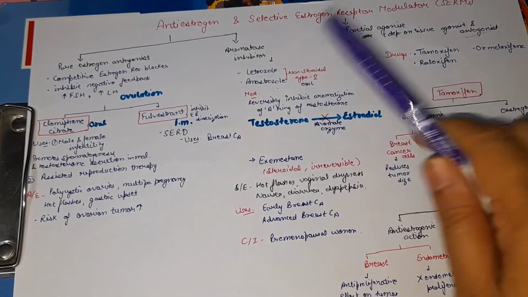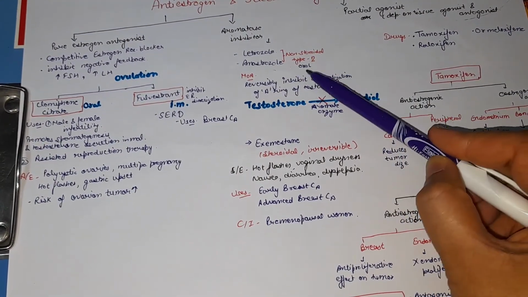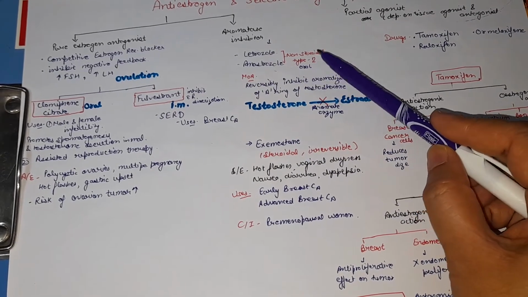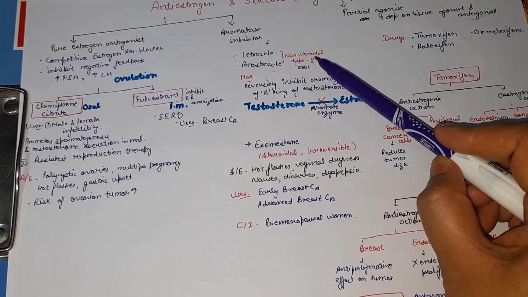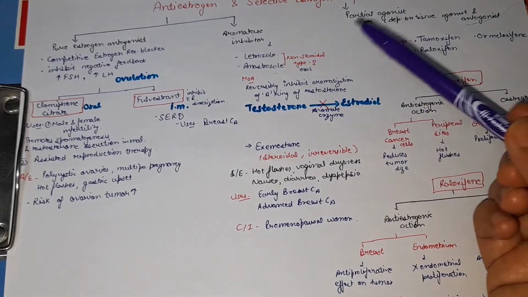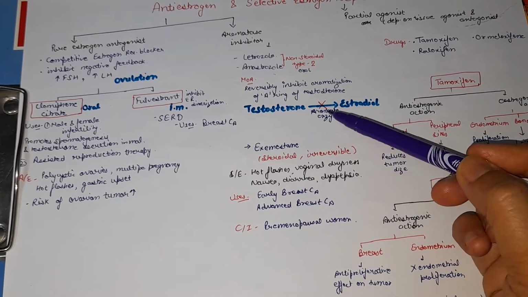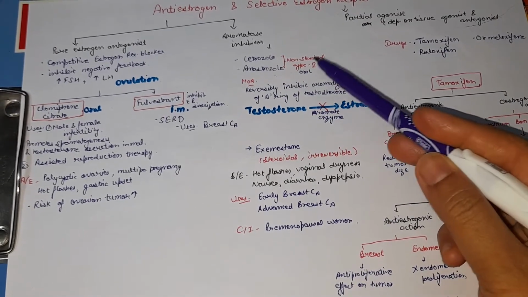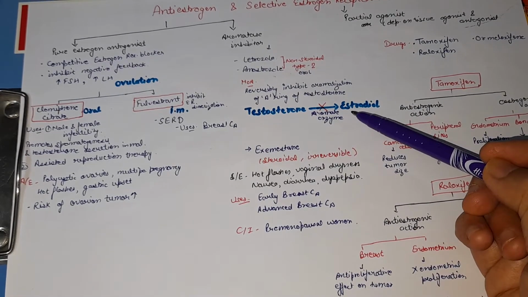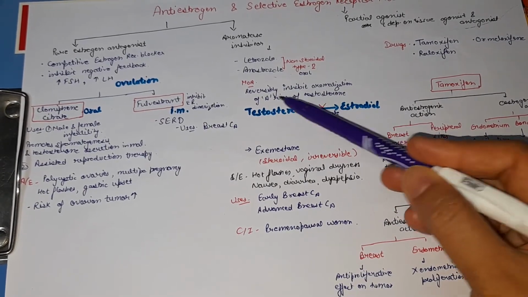Now we will talk about aromatase inhibitors. Aromatase inhibitor drugs are of the non-steroidal type and the steroidal type. Steroidal type is also known as type 1 and non-steroidal is also known as type 2. The non-steroidal aromatase inhibitors are letrozole and anastrozole. The mechanism of action of these aromatase inhibitors is that estradiol is produced from testosterone by the action of the aromatase enzyme. So these will inhibit this aromatase enzyme, and there will be no formation of estradiol. They reversibly inhibit the aromatization of the A ring of testosterone.